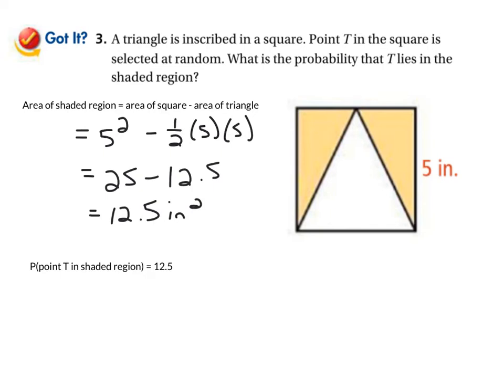12.5 over the area of the entire thing, 25, and fun fact, 12.5 out of 25 is exactly half, so it is either, you could write 0.5 or 50%, or of course that simplifies down to 1 over 2. That's the answer. Okay, one more problem and we're done.